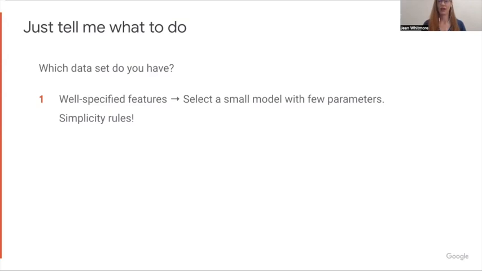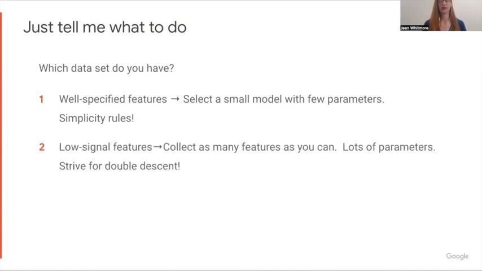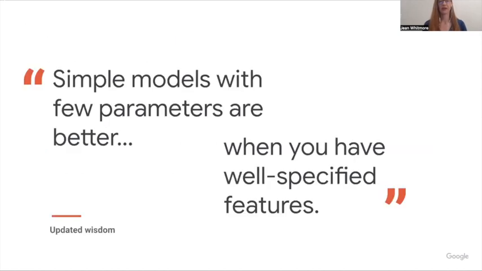If you have well-specified features, select a model with few parameters. Simplicity still rules. If you have a data set with a lot of low signal features, collect as many features as you can. You need lots of parameters, and you're striving for double descent. You're striving to get down that curve below the error that you had before, the second descent.